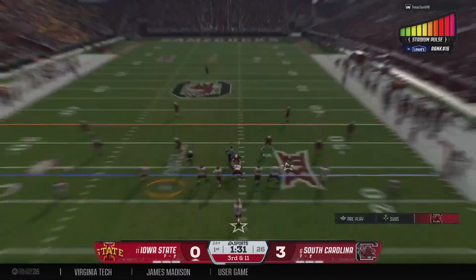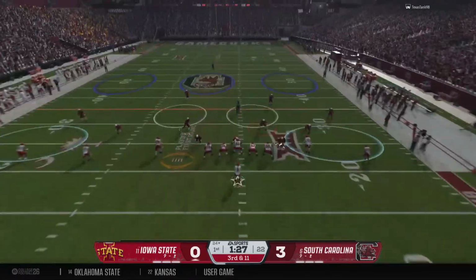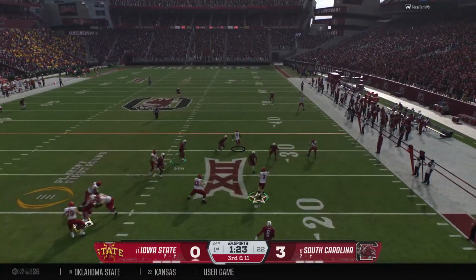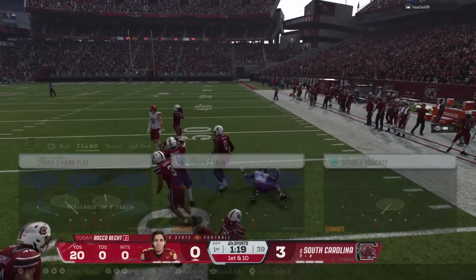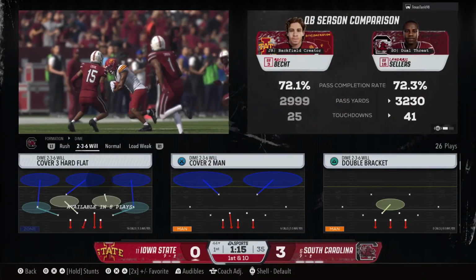They come to the line, a long way to go for the first down, but needing this crucial conversion right now. Dropping back, it's Becht. Bringing pressure. Scrambling, now he'll make the throw. Makes the catch downfield. And the play is good enough for a first down. They'll move the ball to the 44.